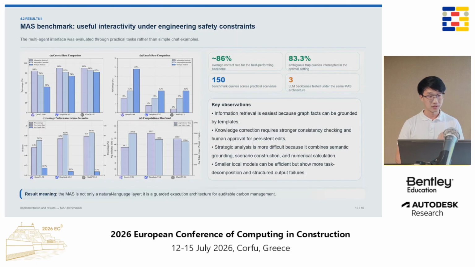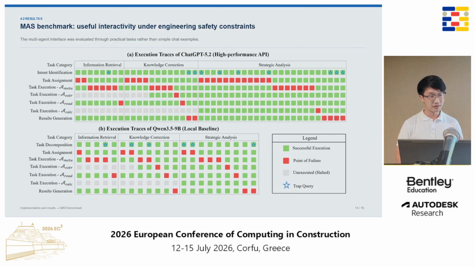Now let us look at the MAS benchmark. The best performing backbone achieved about 80% average correct rate across the 3 task types. There are also some failures at different steps.